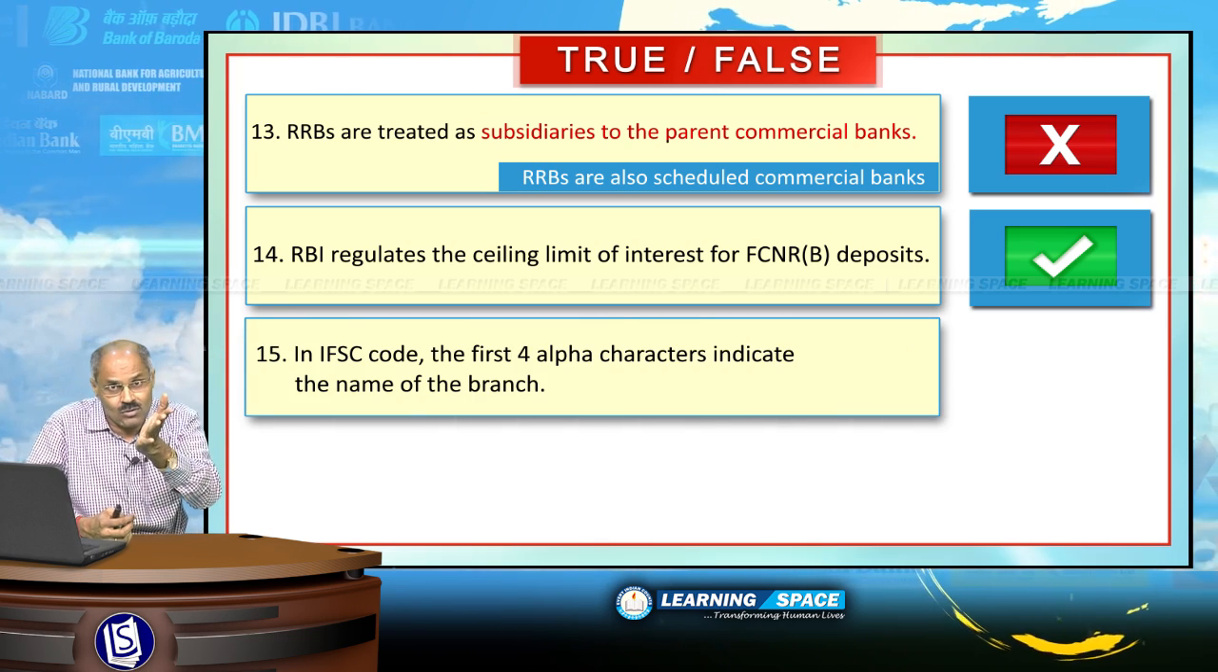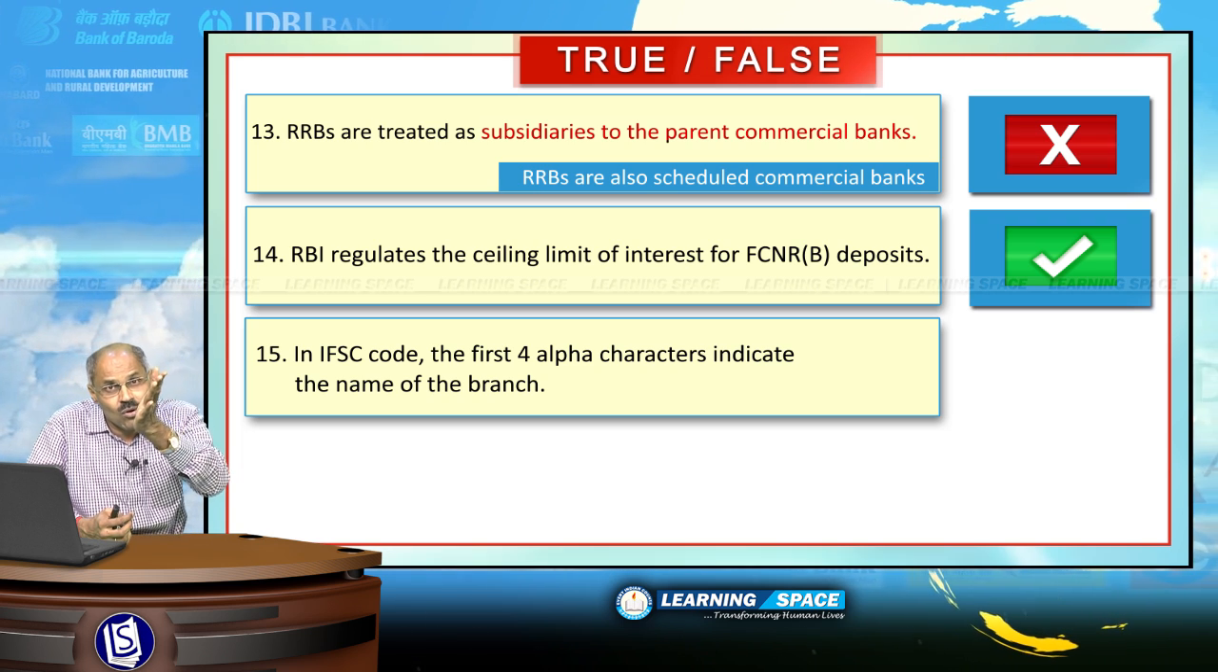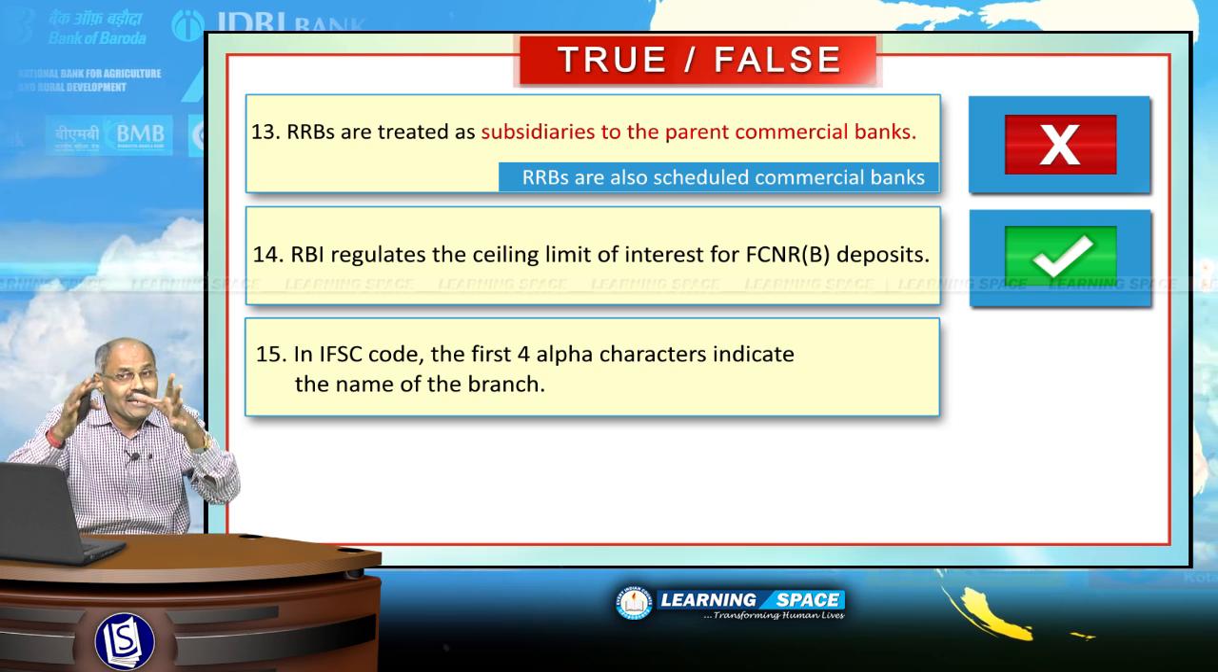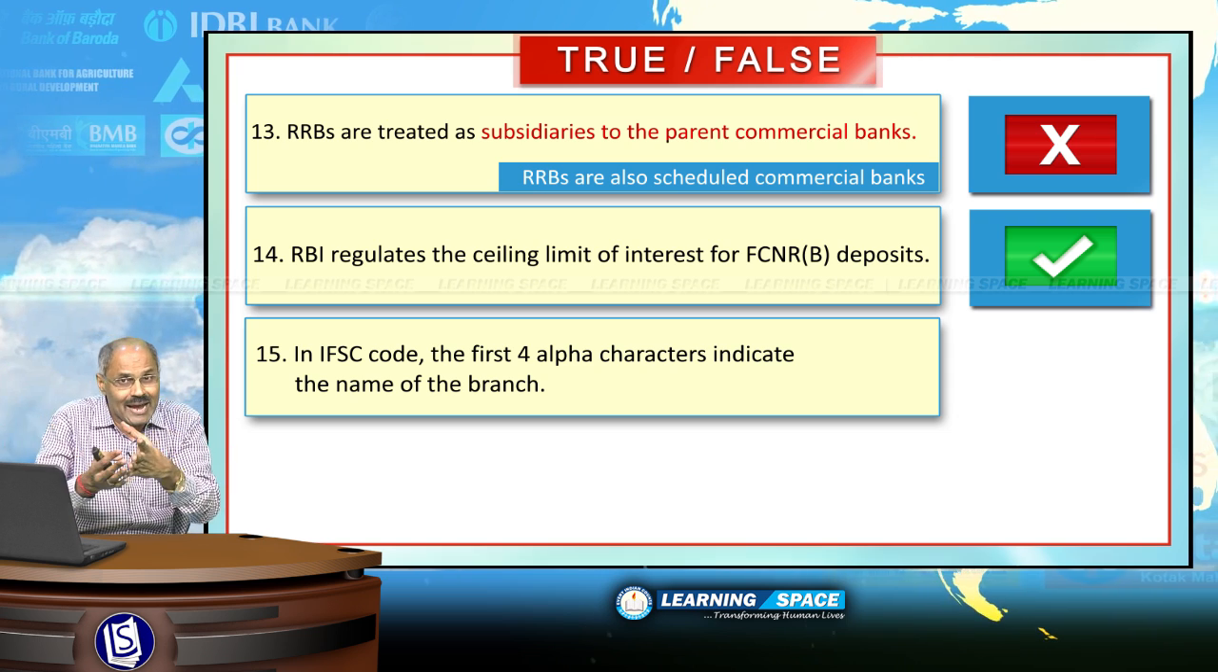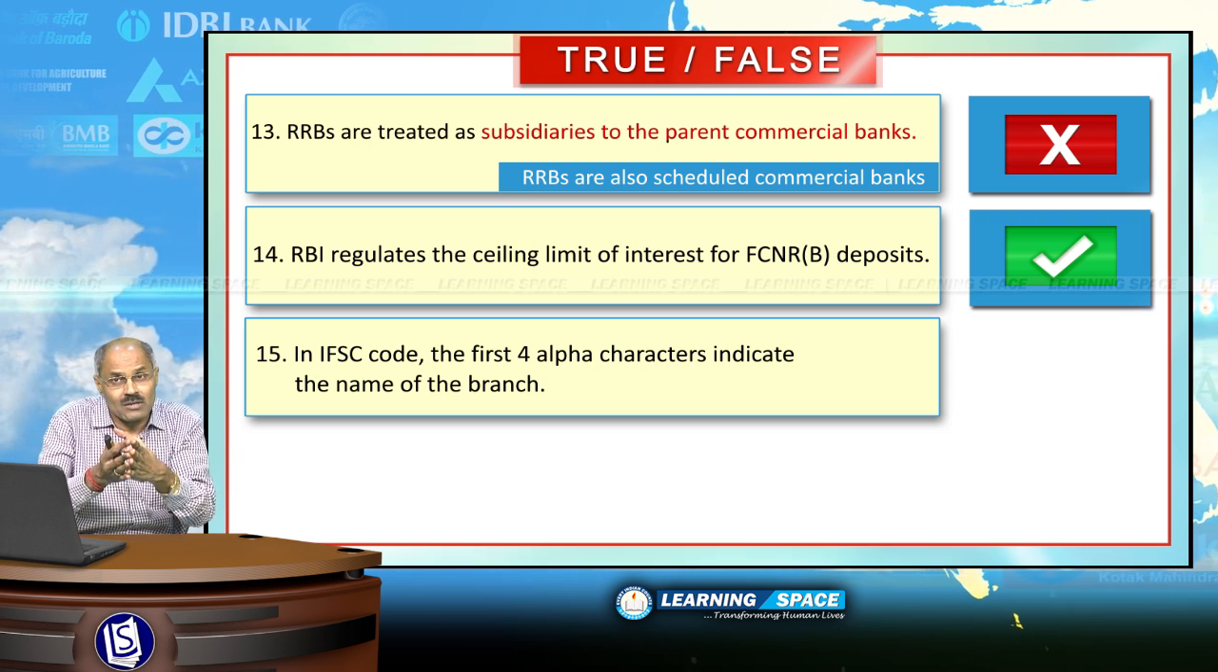In IFSC code, the first 4 alpha characters indicate the name of the branch. Absolutely wrong.